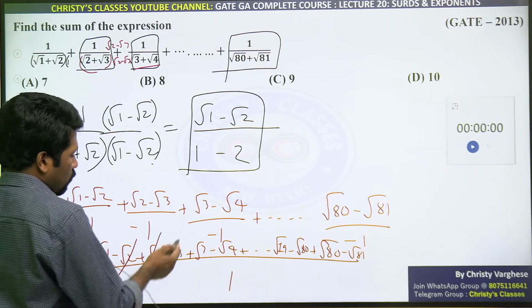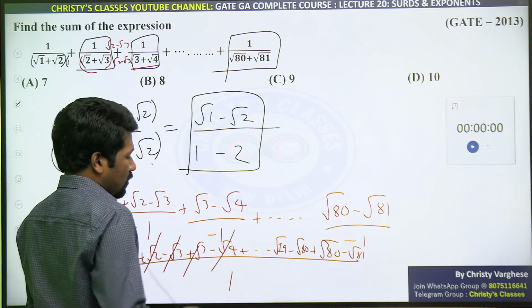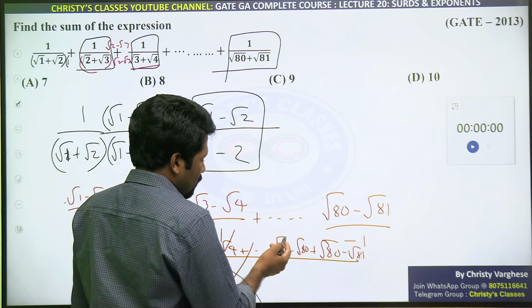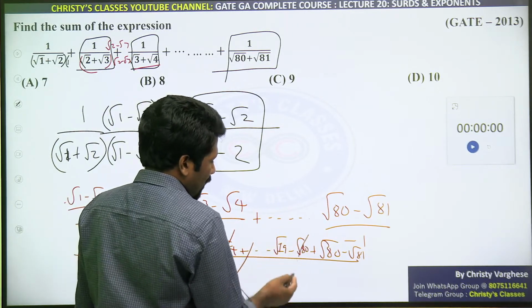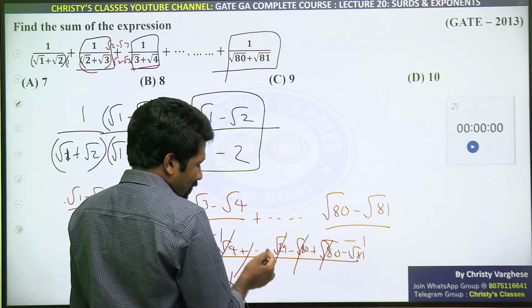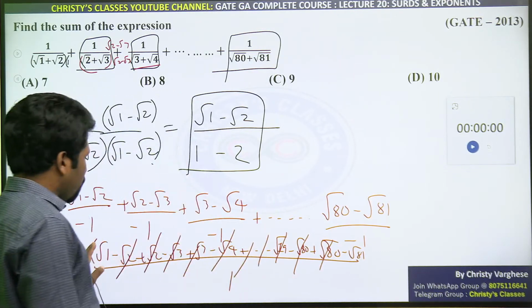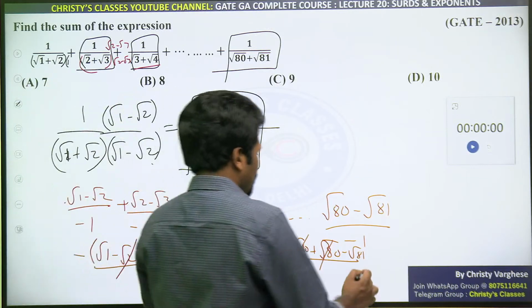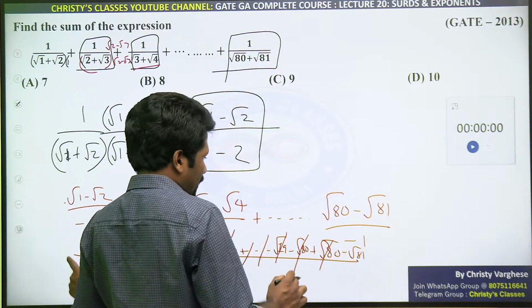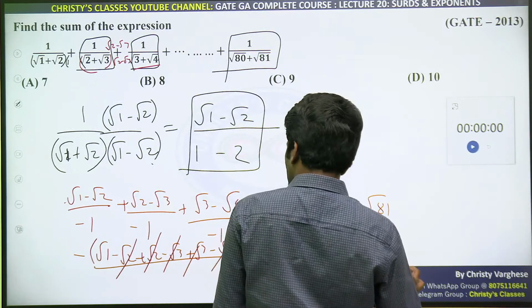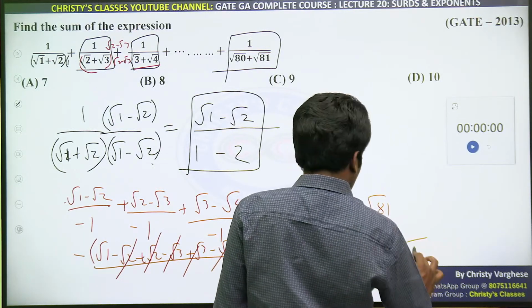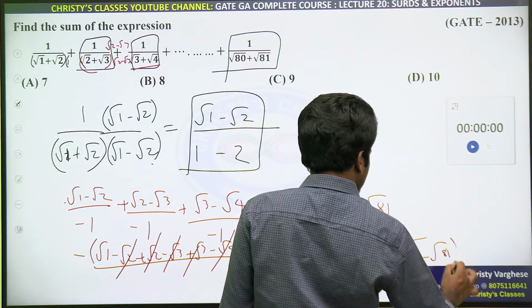Minus root 2 plus root 2, minus root 3 plus root 3, minus root 4 plus root 4, minus root 80 plus root 80. Root 79 minus root 79 will be there before that. So all terms except first term and last term will remain. And minus is there, please remember. So minus of root of 1 minus root of 81 is the answer.